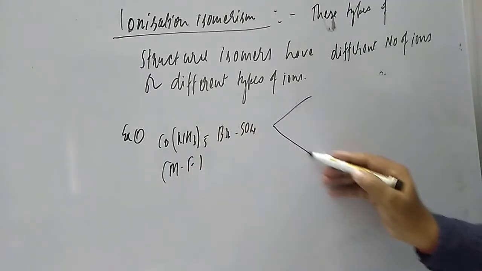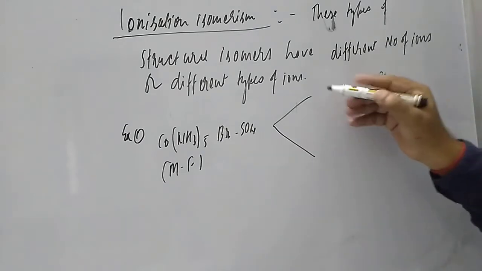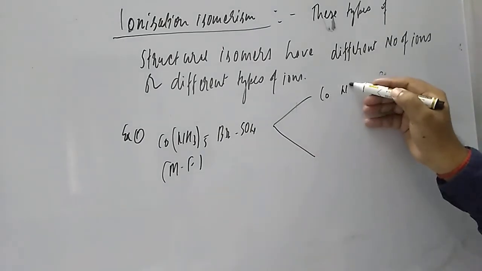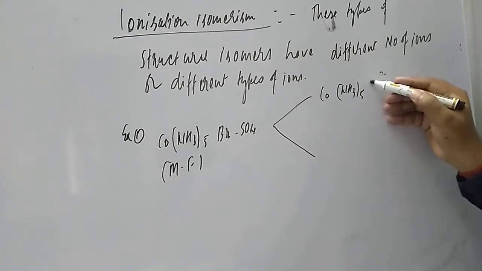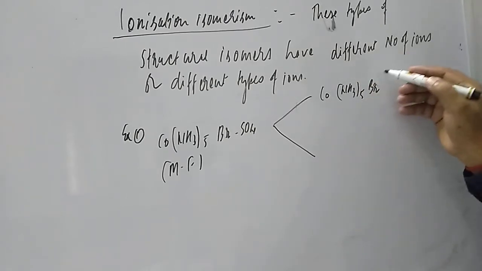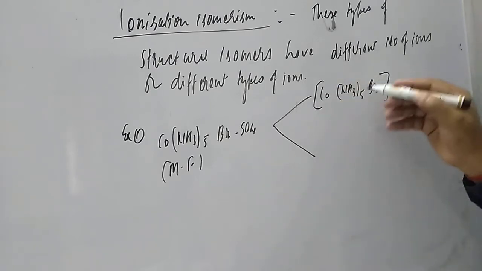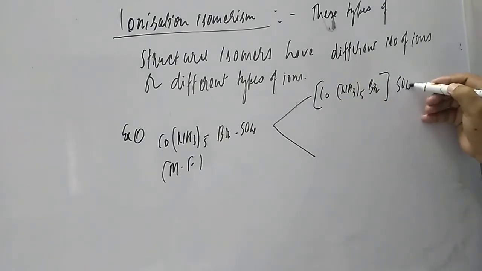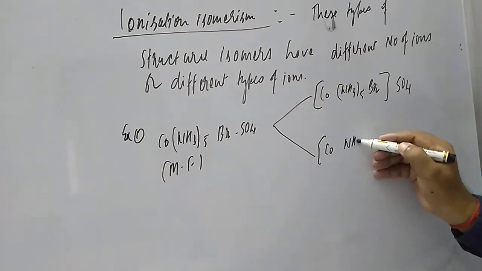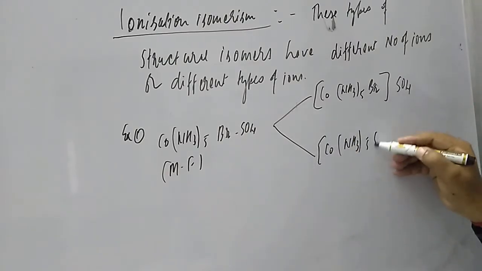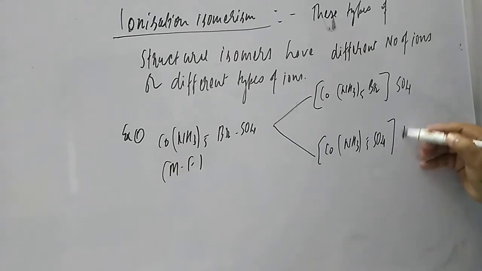Now if you see the coordination compound of this, NH3 is there 5 times, and here is Br, and outside of the coordination sphere is SO4. Similarly, here NH3 is 5 times, SO4 is inside, and outside is Br.